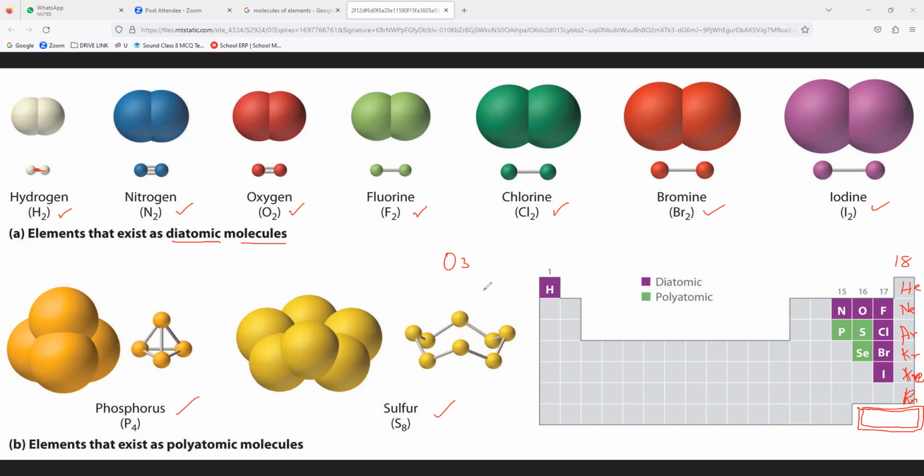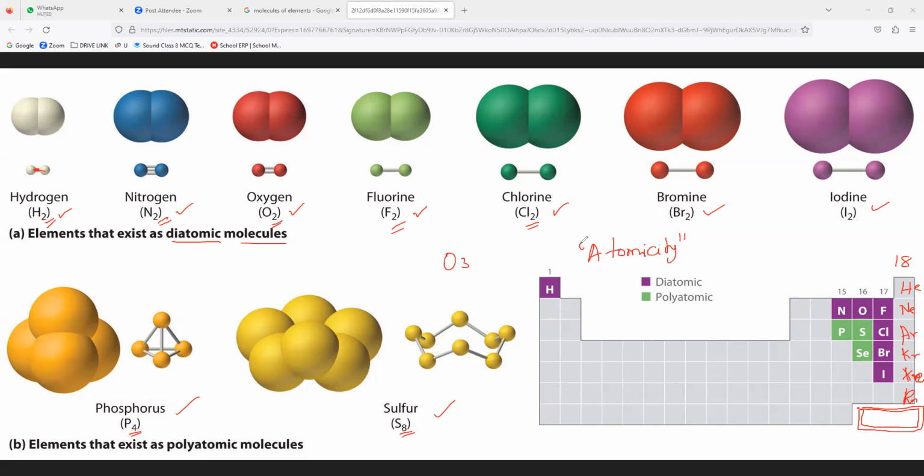Understand now? So, have you noticed these atoms? Here hydrogen only 2. Nitrogen also 2. Oxygen also 2. Fluorine 2. Chlorine 2. But sulfur 8. Phosphorus 4. This is what we used to call atomicity. What we used to call, everybody?